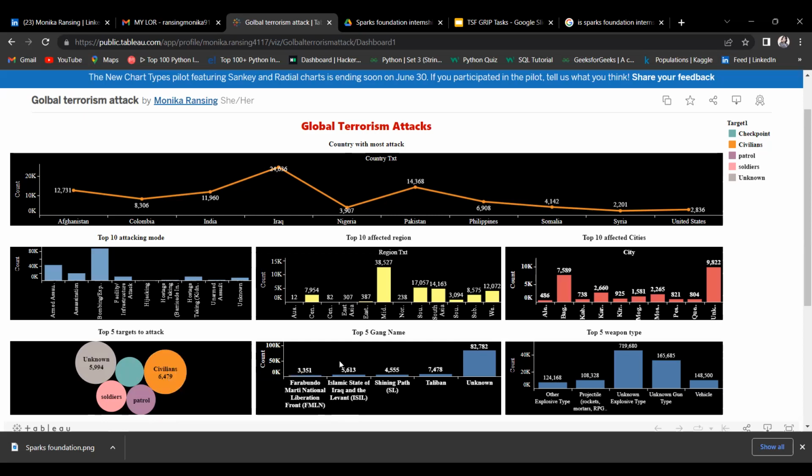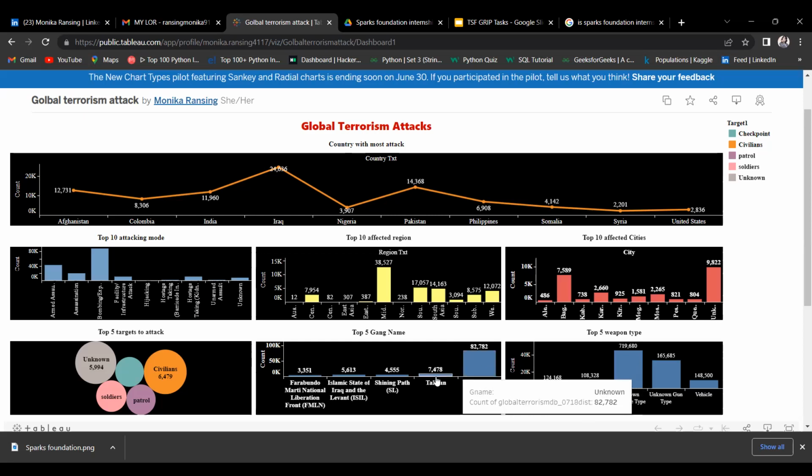Then next I try to find out the top 5 gang names who did these terrorist attacks. Here we can see that there are 82,782 attacks by unknown gang names. We don't know the names of those gangs. After that, the second most frequent gang is the Taliban.